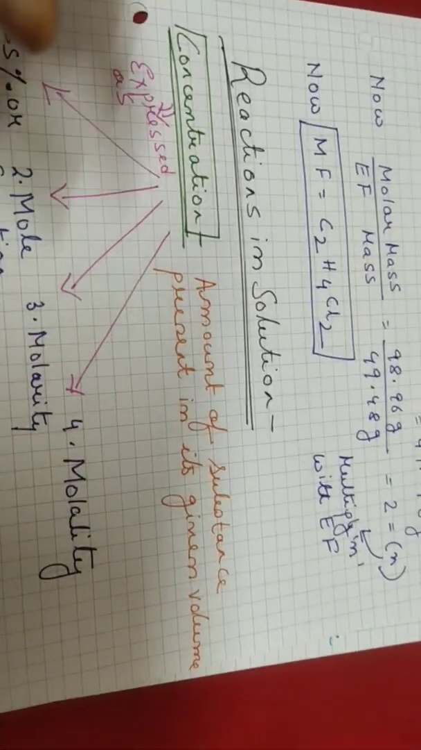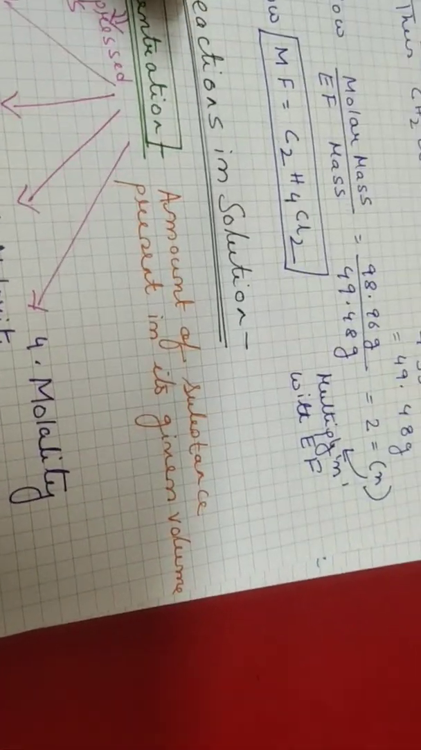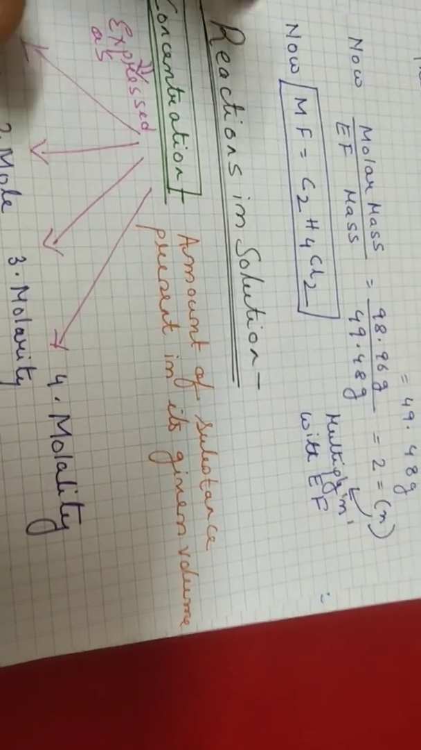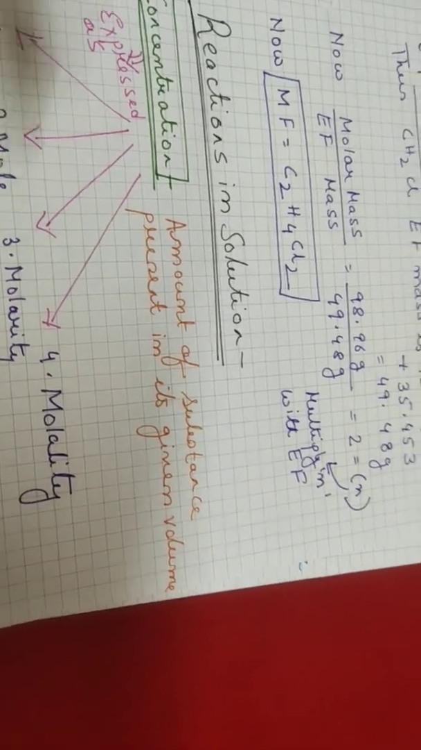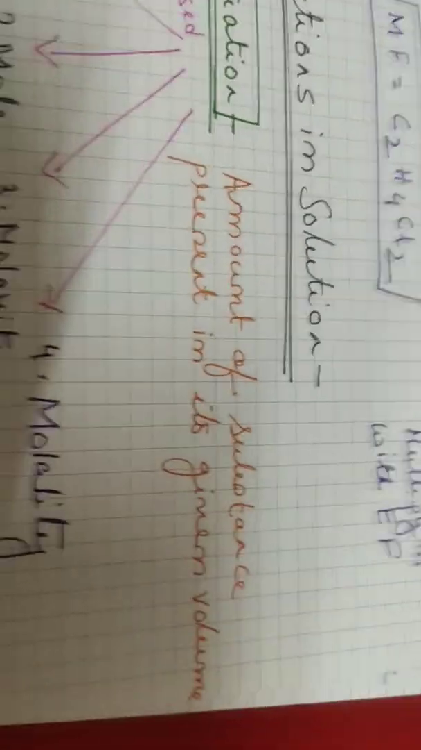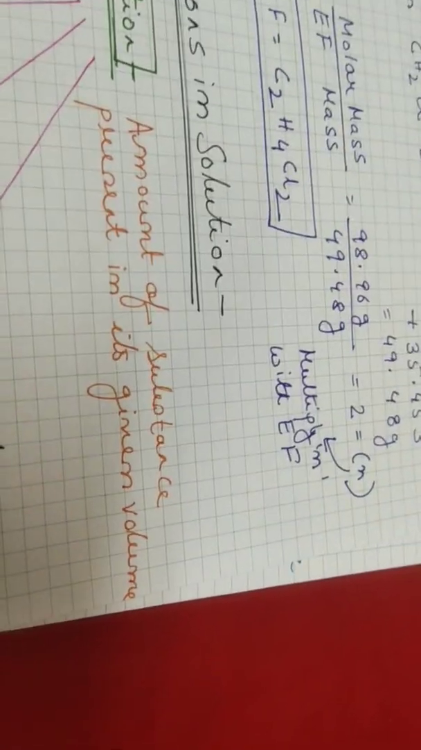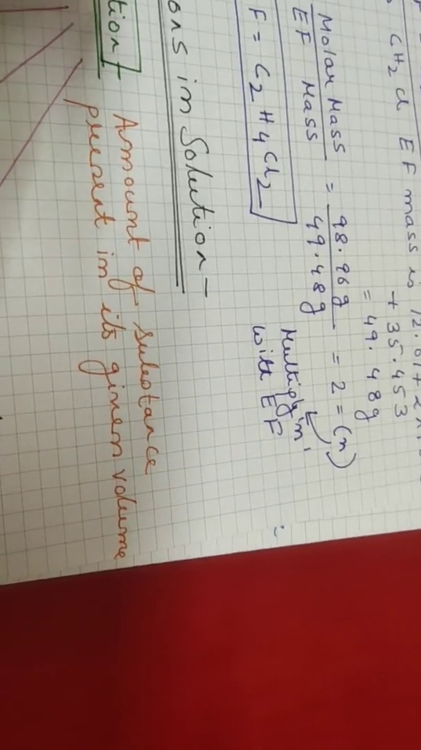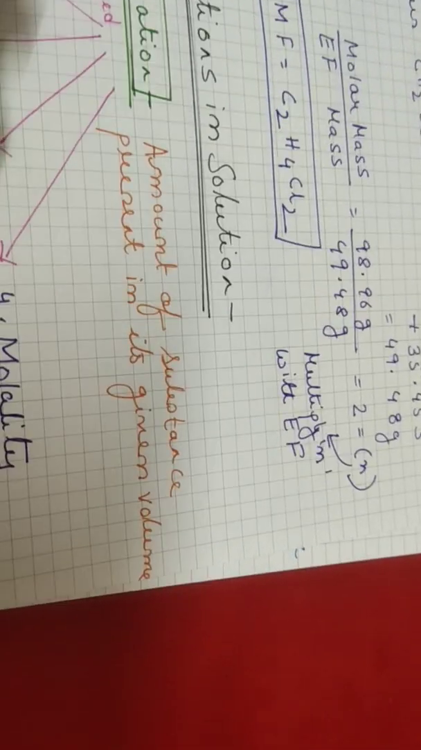For example, if we take a solution, first of all, a solution is made up of solute and solvent. This thing you will learn in the higher classes. So, let us focus. If we take a solution of sugar, we need to understand that in that sugar solution, the solute is sugar.